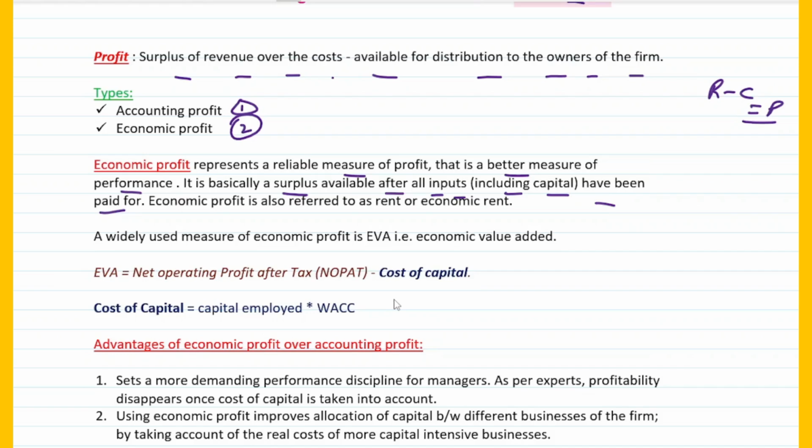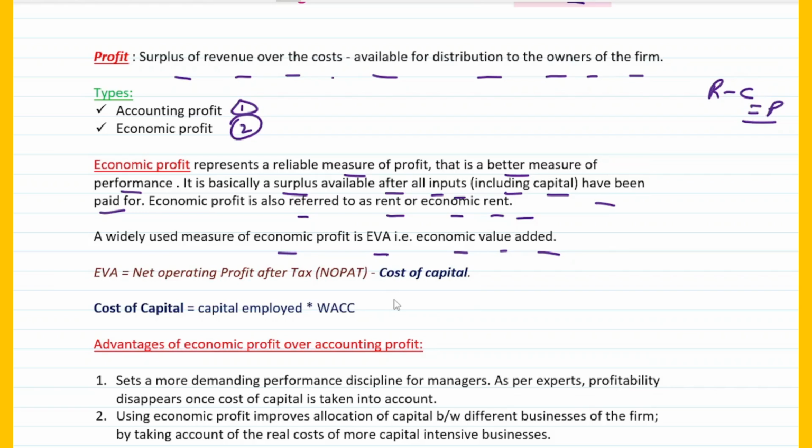Right. So economic profit is also referred to as rent or economic rent. A widely used measure of economic profit is EVA, economic value added. So the basic, very prevalent measure of calculating economic profit is through EVA.